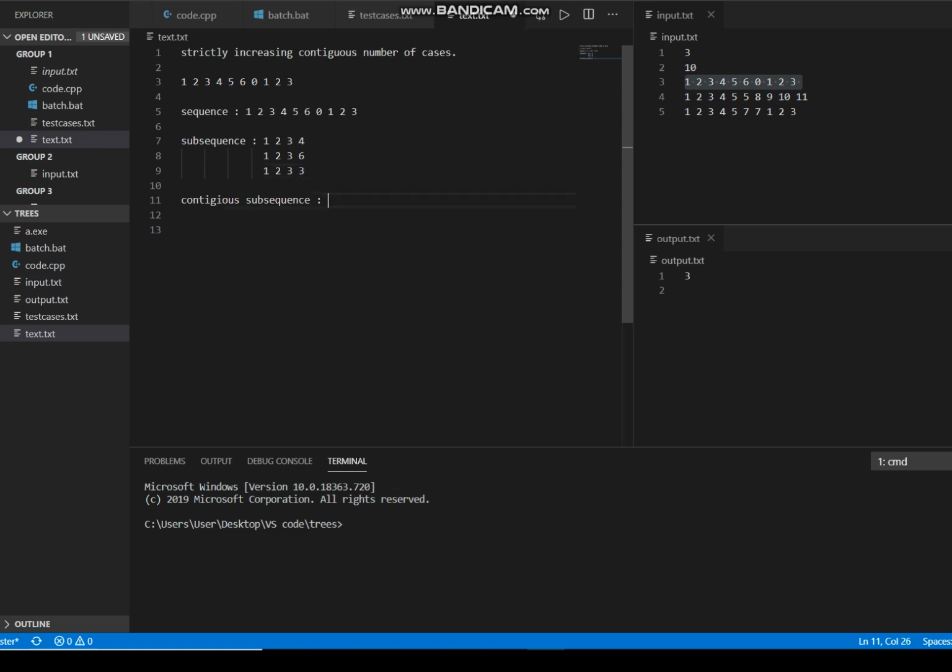And what exactly does contiguous subsequence mean? Now you all got an idea what subsequence is. If you didn't get it, just Google it, you will find it.